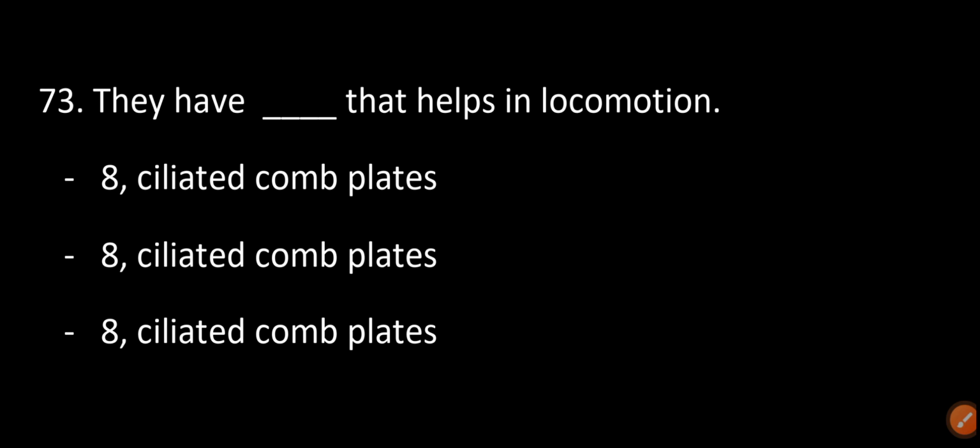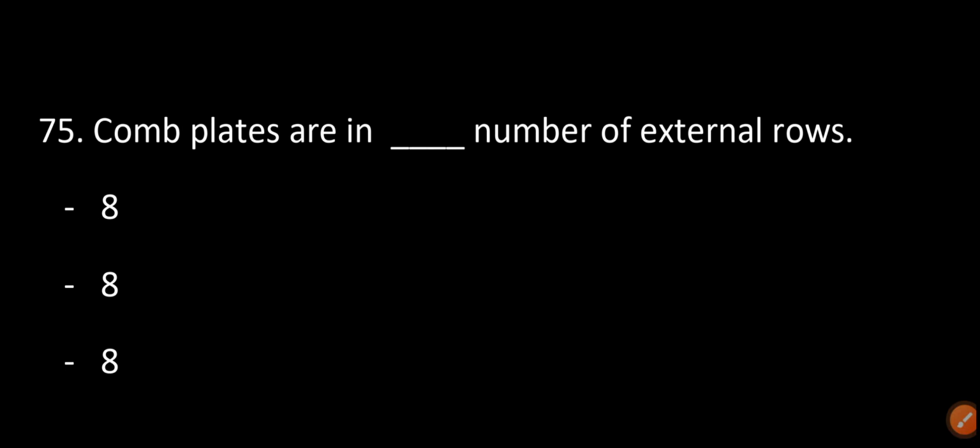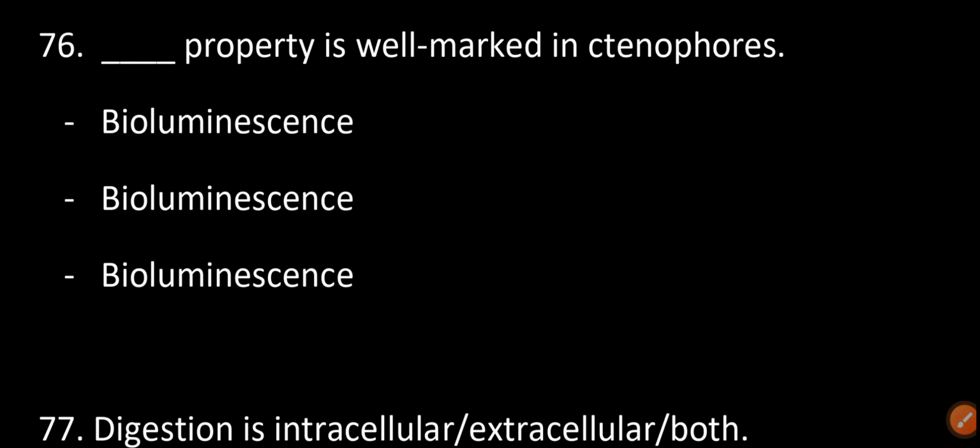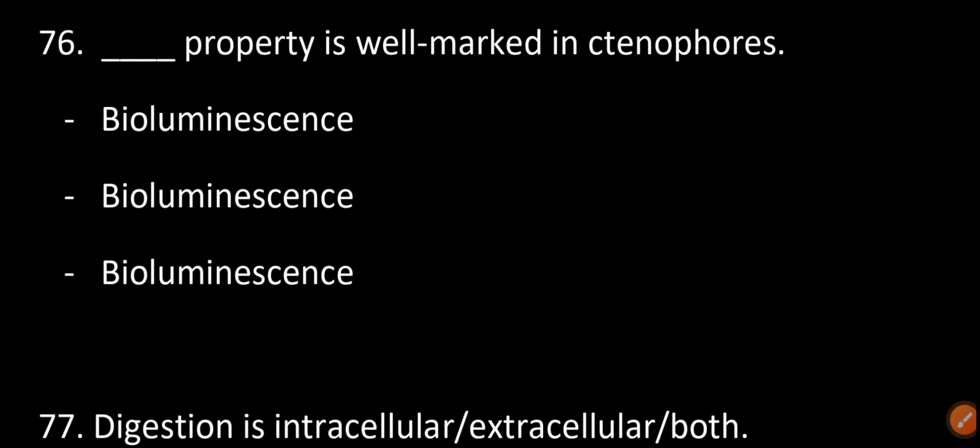They have comb plates that help in locomotion. Eight ciliated comb plates. The combs are ciliated, in eight external rows. Bioluminescence is well marked in ctenophores.